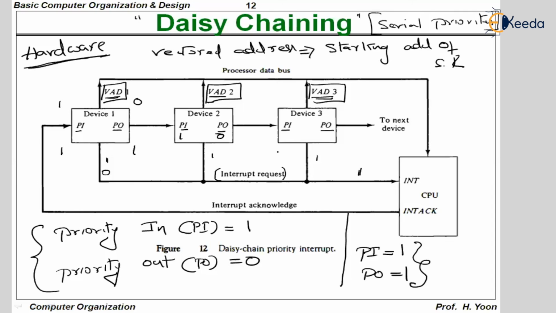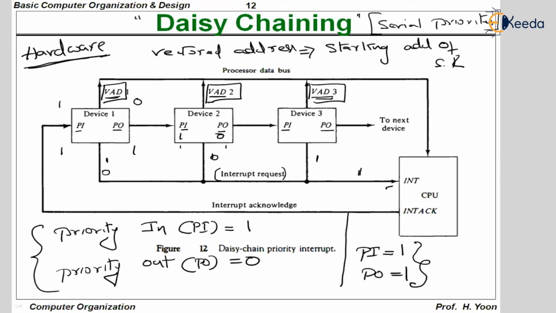Finally, after executing this service routine, device 2's PI and PO are also equal to 1 and 1, which means that this is also not interrupting. But still, the third device is interrupting, right? Because this is equal to 1, the interrupt request line will still be equal to 1, because the third device is still interrupting.